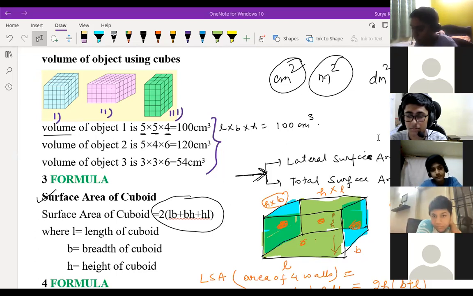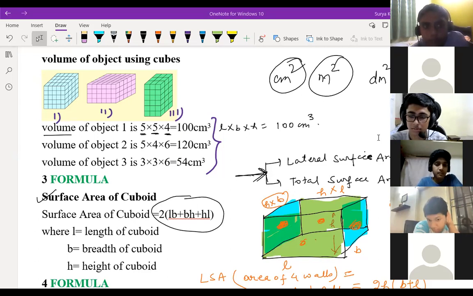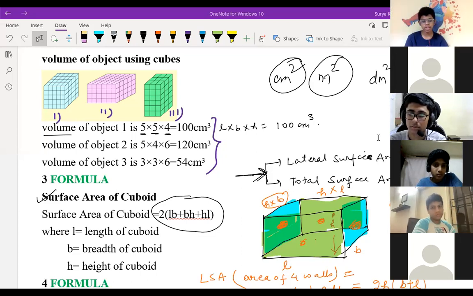So how many walls are there surrounding you? Four walls. Yes, sir. So LSA is 4A square. That's it. If you're talking about total surface area, then top and bottom both will get included. So the TSA is 6A square and LSA is 4A square, sir.